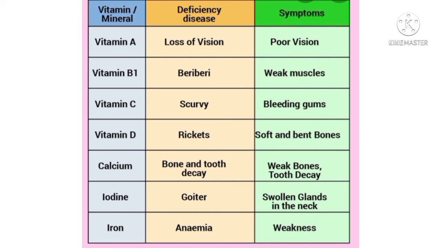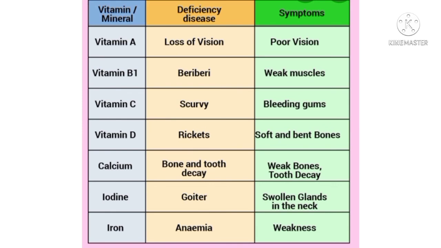Now the next is calcium. Calcium, iodine and iron are the minerals. If there is a deficiency of calcium, the disease that is caused is bone and tooth decay.